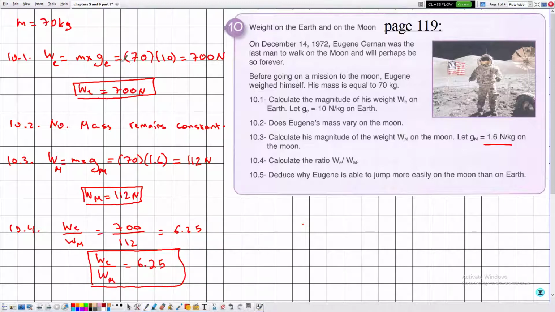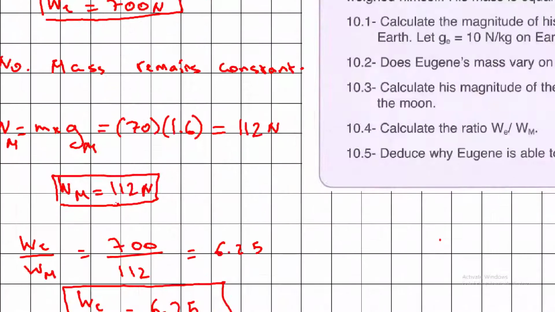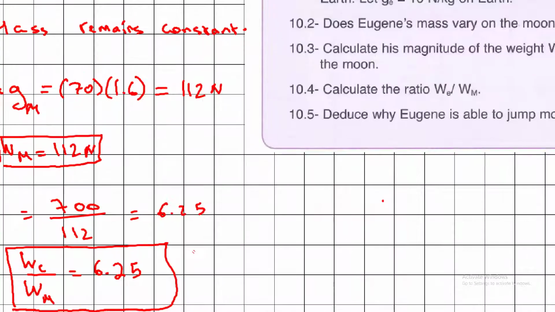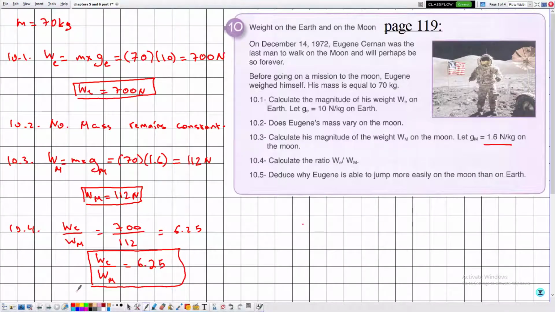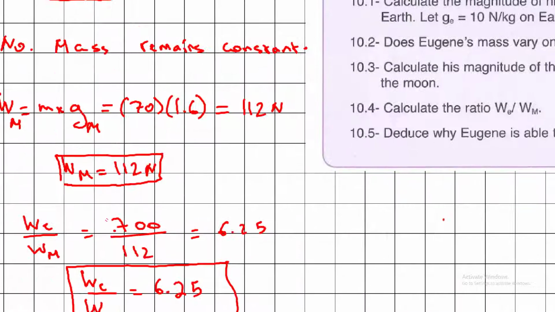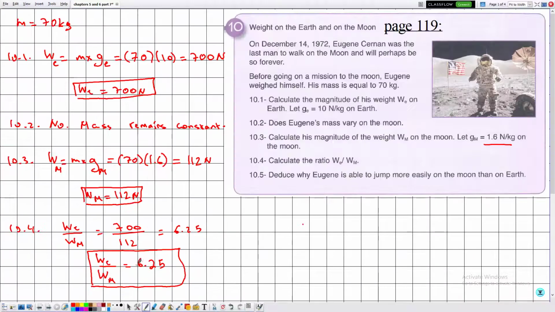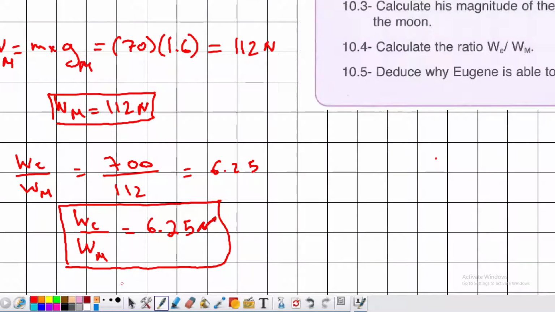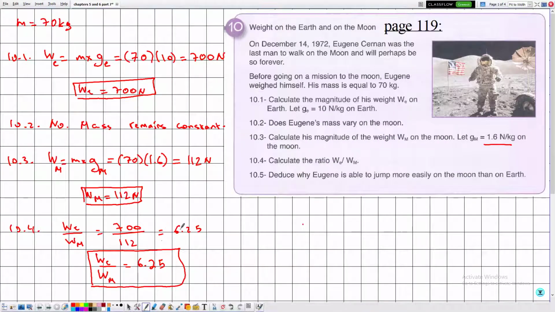Now notice that in this case we have a unit, but in this case we don't have a unit, because WE over Wm is a ratio of two quantities that have the same unit. So whenever we are calculating ratios of two quantities of the same unit, we don't have a unit, okay? Simply because here we have newton and newton, so they cancel out. So if we place a newton by mistake, then the answer will be considered wrong.